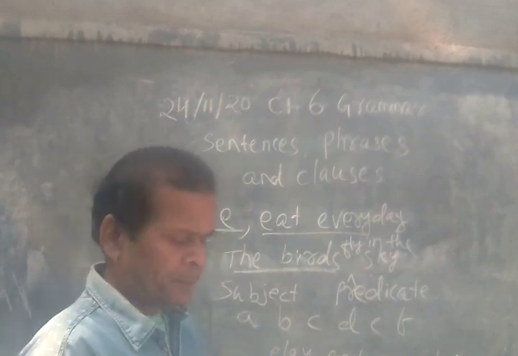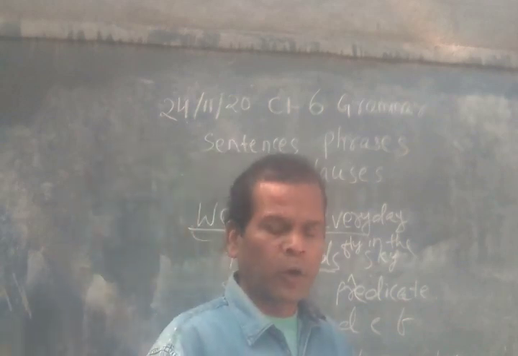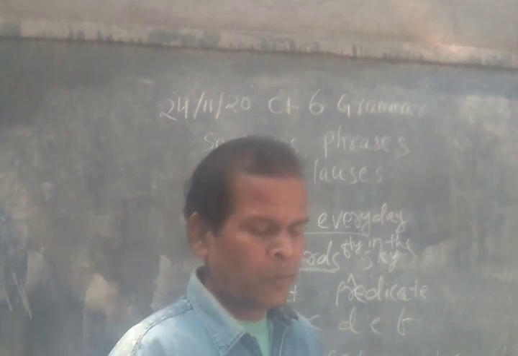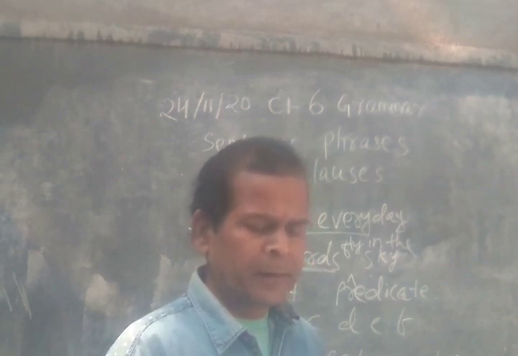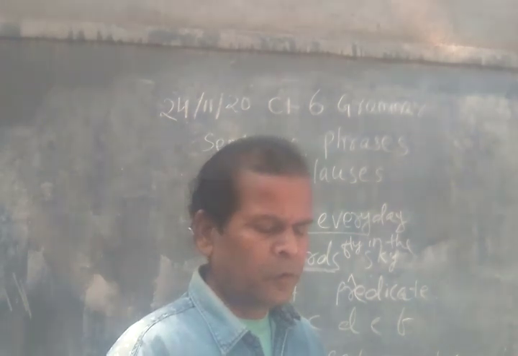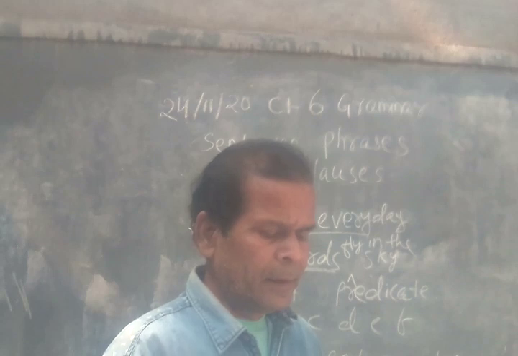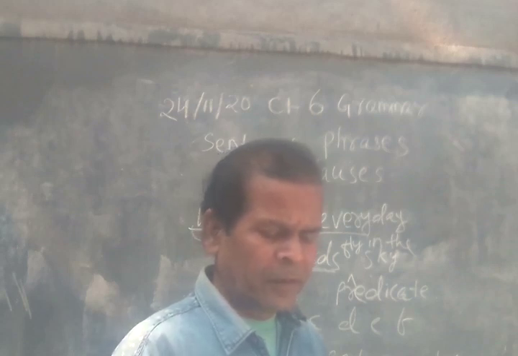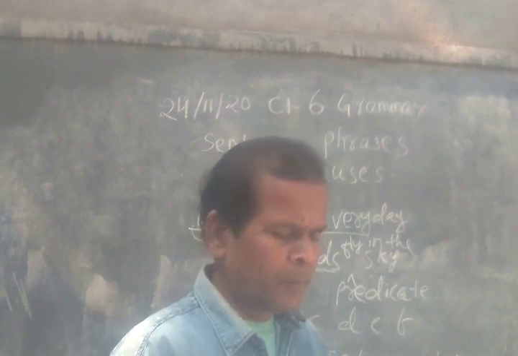So a group of words forms a phrase or clause. A phrase and a clause seem to make a little sense, but they do not make complete sense. A group of words that makes complete sense is a sentence. So words are there, and then comes the phrase. A phrase is a group of words that either has no verb or has a non-finite verb. It doesn't make complete sense.